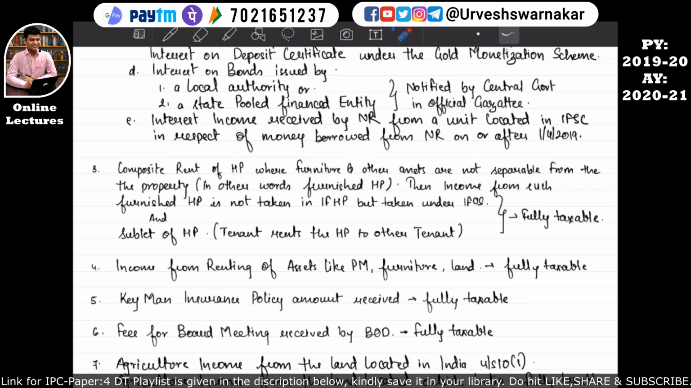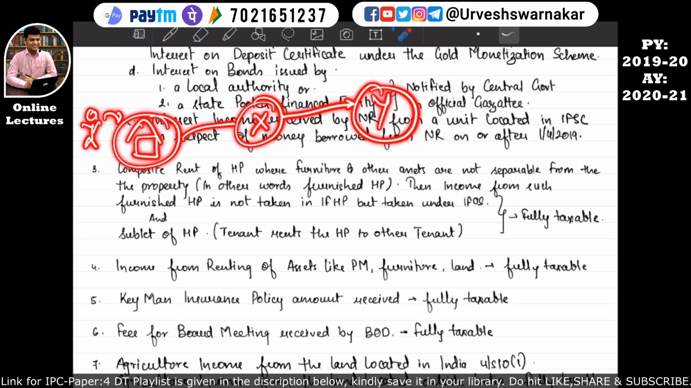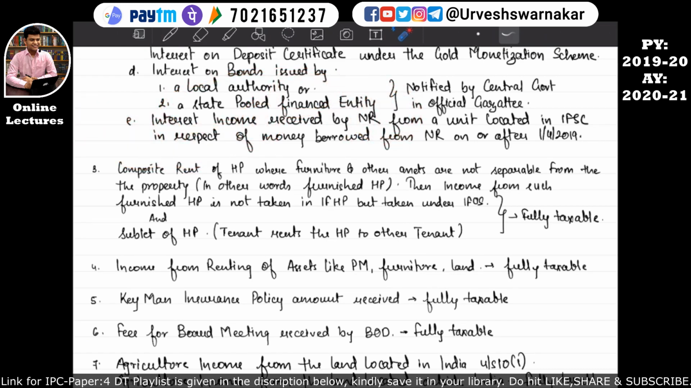And the next concept under this point number 3 is subletting of house property. So what does subletting of house property mean? It means this is the assessee's house. The assessee has given this house on rent to Mr. X. But Mr. X has got a job in the US, and he does not want to leave this house property. He further gives this house property on rent to Mr. Y. This X gives the house property of this assessee to Y on rent. So basically it is known as subletting of house property.